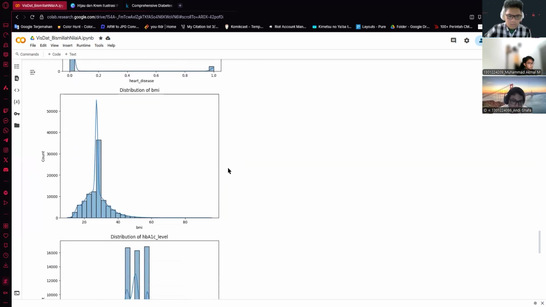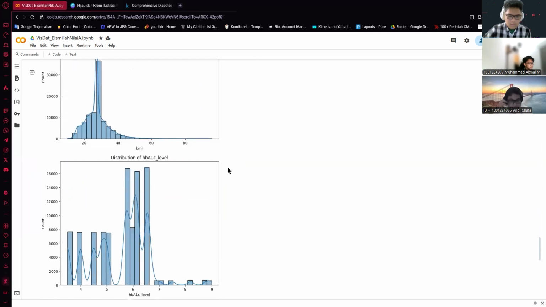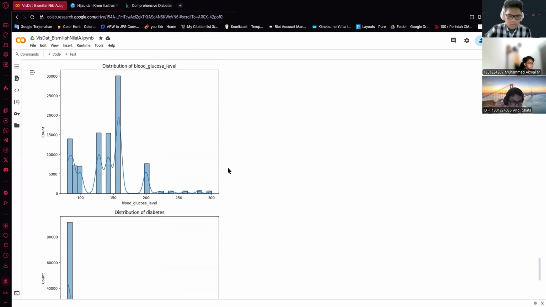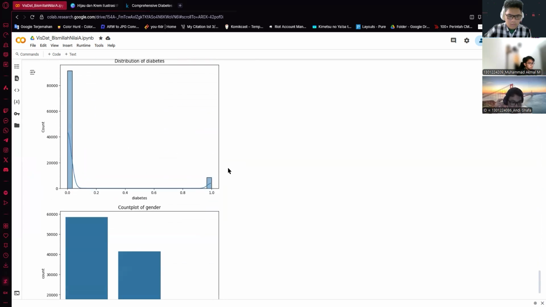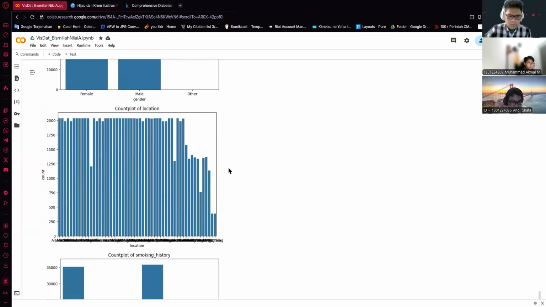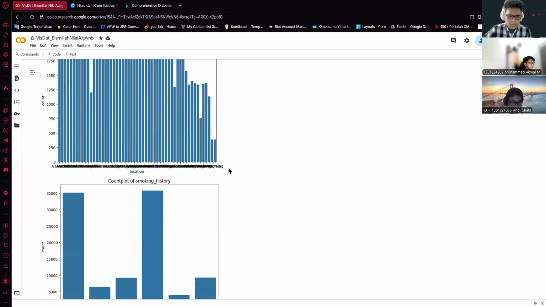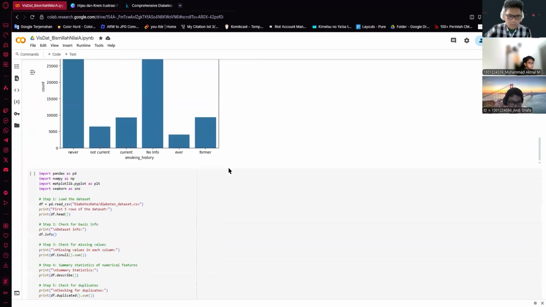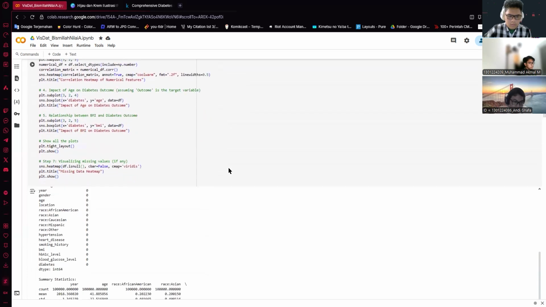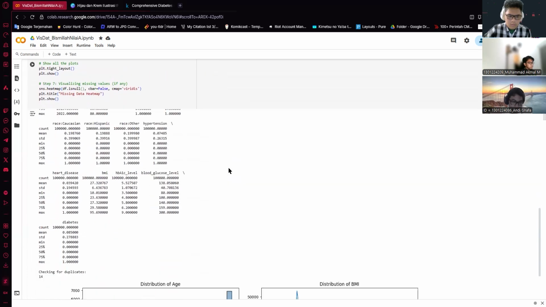So this is just basic distribution: the distribution of the BMI, the HbA1c level, the blood glucose level, and then the diabetes itself, which shows a very large difference. The gender, the location, the smoking history.